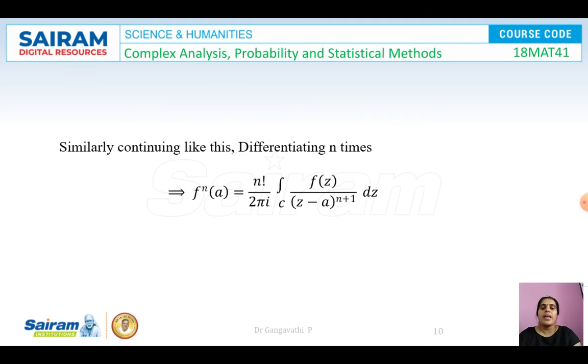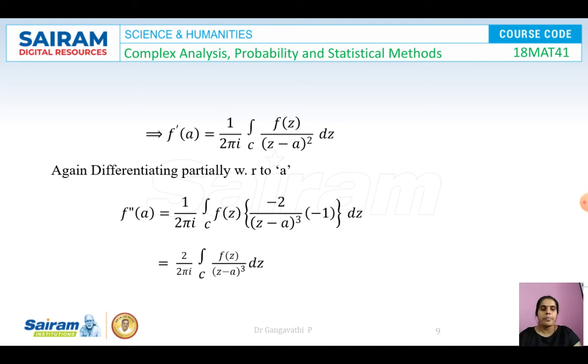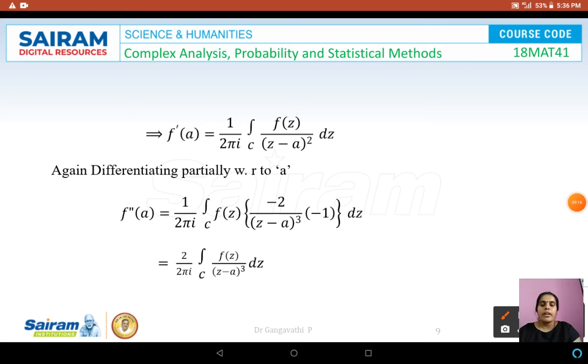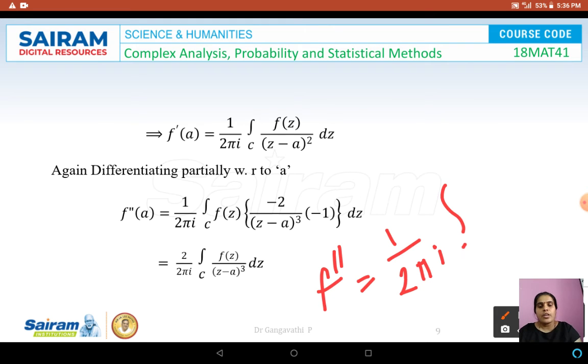So f''(a) is equal to 1 by 2 pi i into the integral over c of f(z) by (z - a)^3 dz.